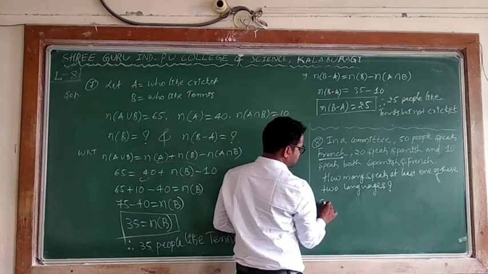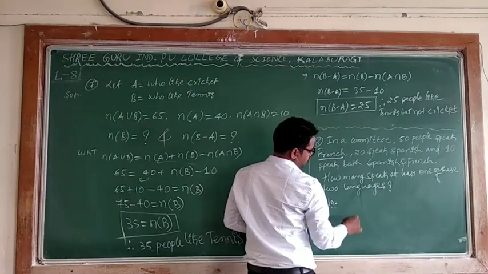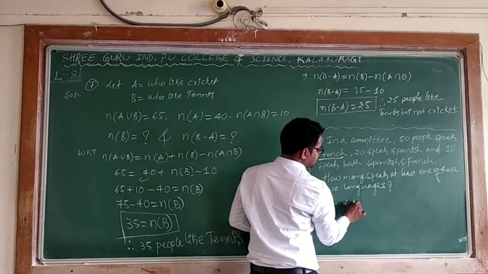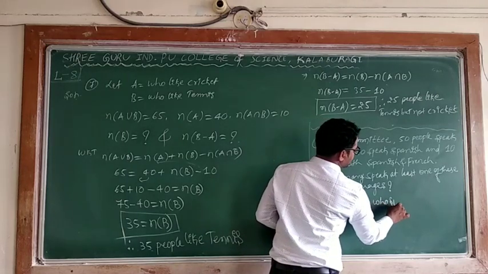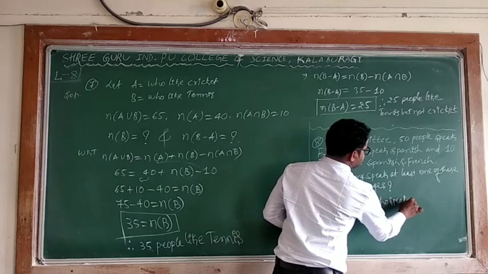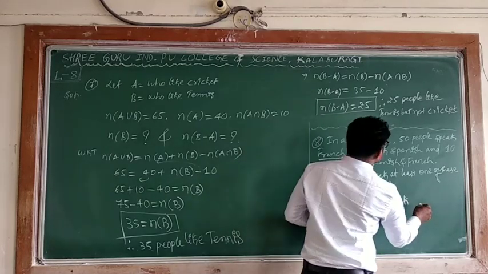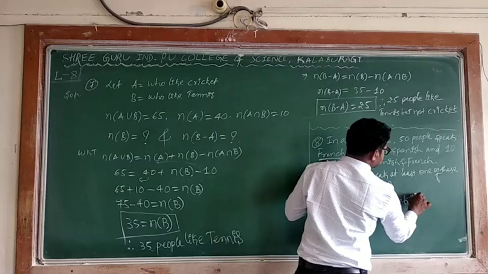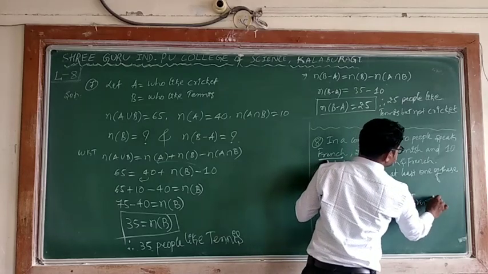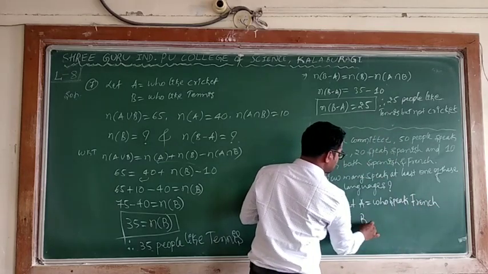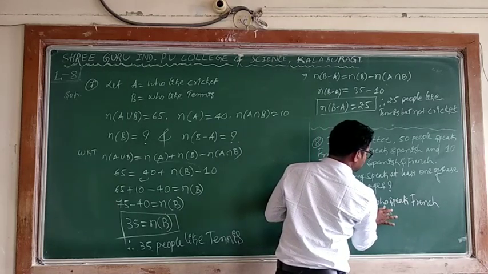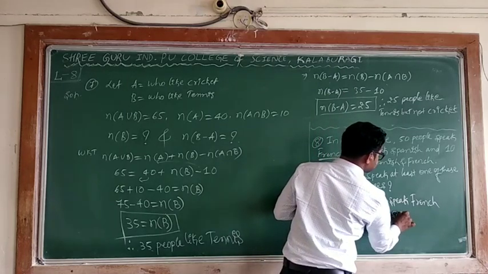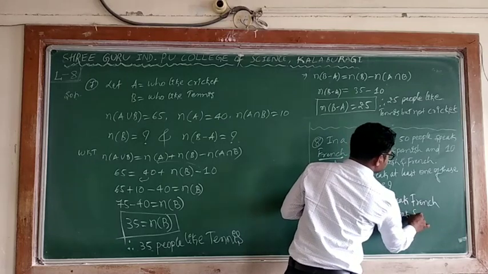In the case of this solution, first let A be those who speak French, and B be those who speak Spanish.